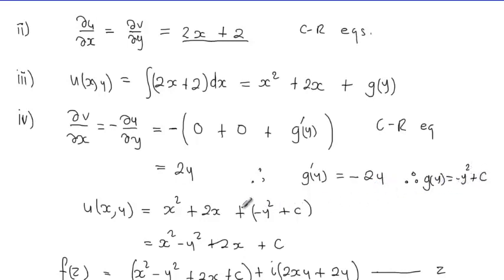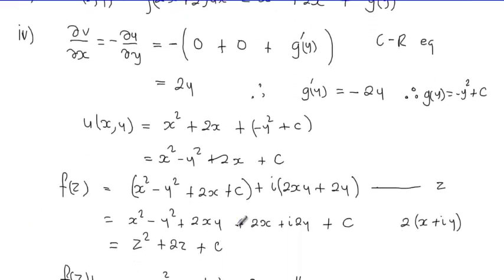Then what follows is to build up your function f of z, and reorganize your expression in such a way that you end up with the expression in terms of z.